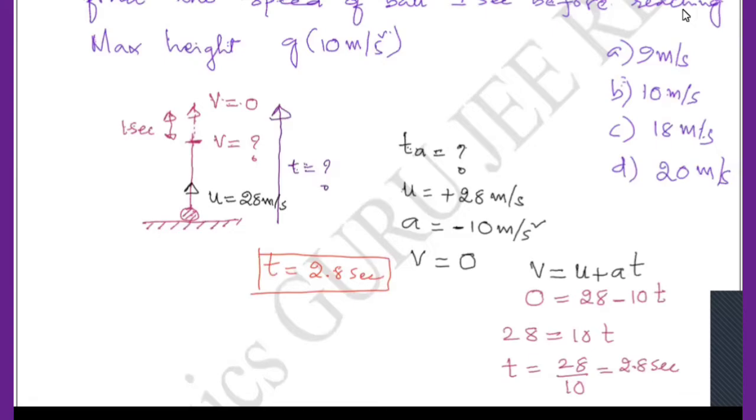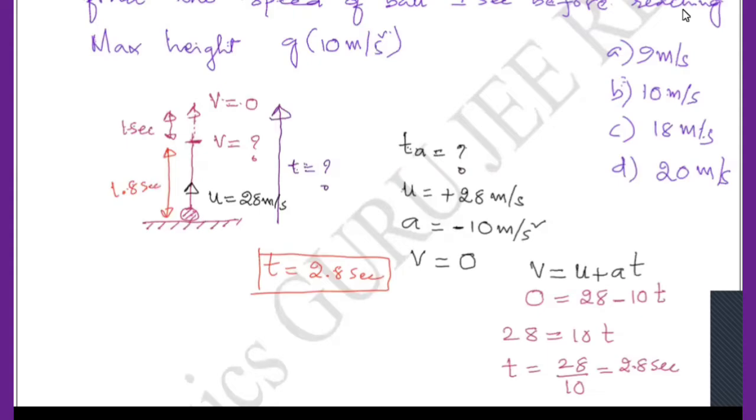Time taken to reach the maximum height. Yeah, very good. The time taken to reach the maximum height, but he is asking us to calculate the time 1 second before reaching the maximum height. So total time taken is 2.8. Can anybody tell what the remaining time is? So 1 second before, it is 1.8 seconds, the time to reach this point. 1.8 seconds, very good.